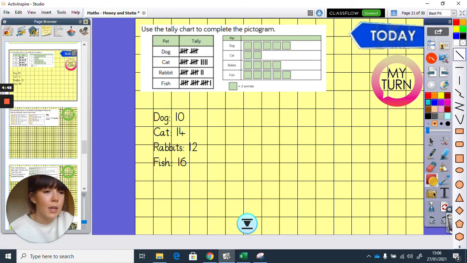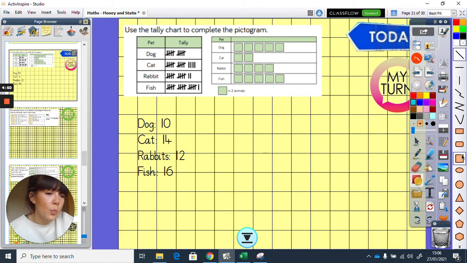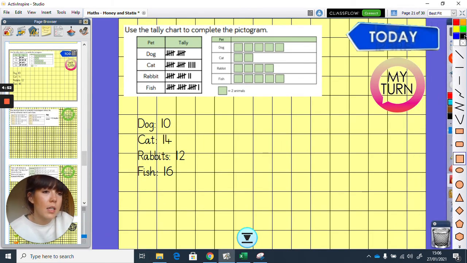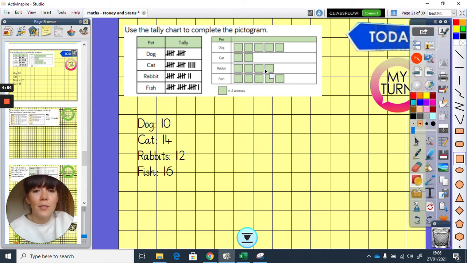So that's our data, that's the answers, okay, and now we need to use that to complete the pictograms, okay. So what we're going to do is, and I think they're going to be quite bright green, the squares, but we need to complete the pictogram. So these need to equal the same as these. So remember, each square equals 2. So we need to check whether it's right.